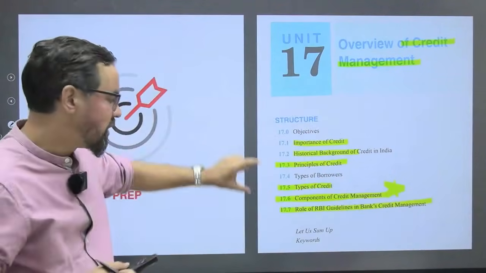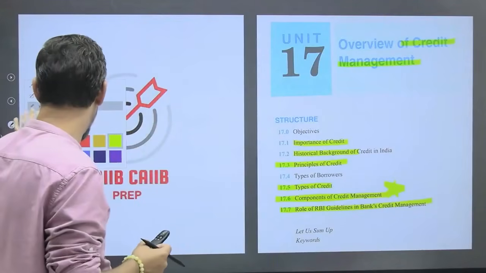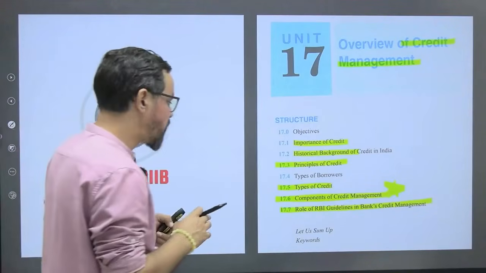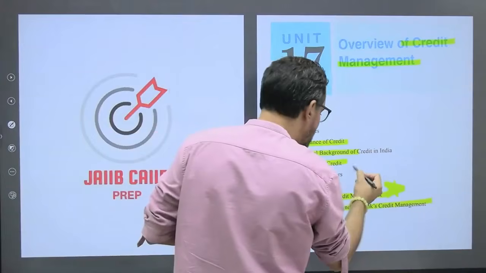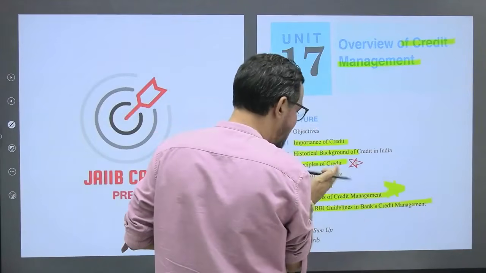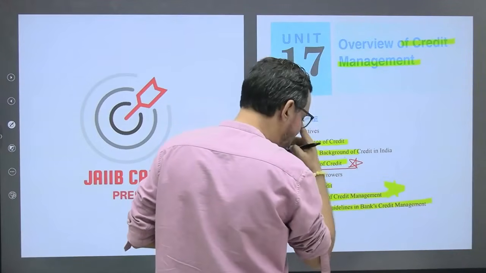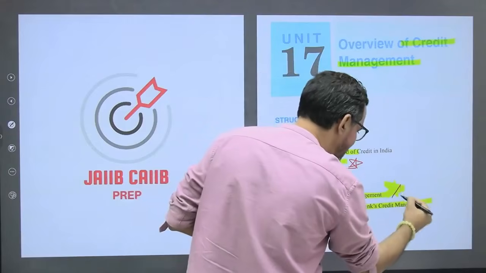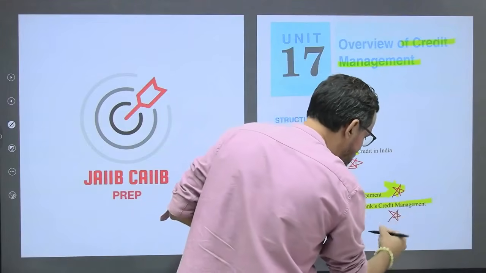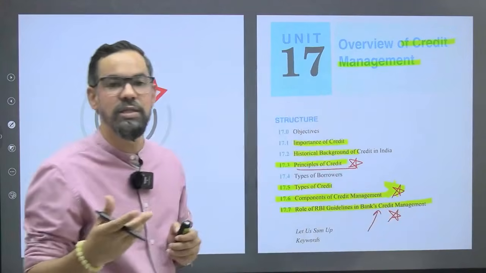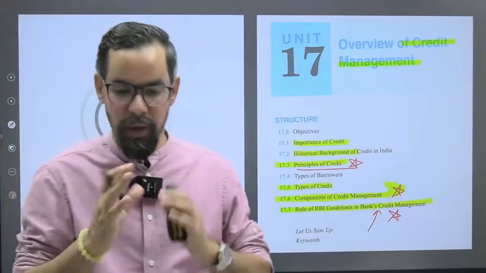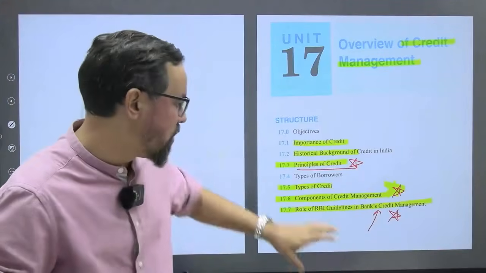These three are very important: principles of credit management, the components, and RBI guidelines, which cover PSL, MSMEs, and NPA provisioning.